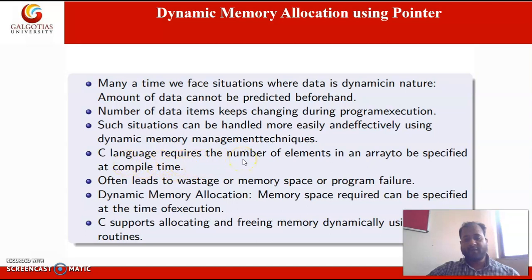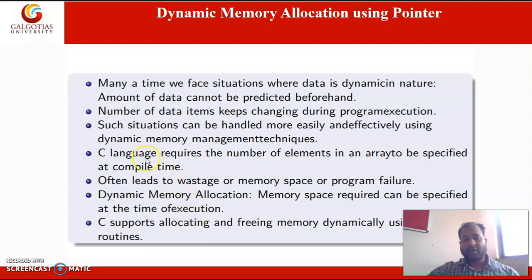C language requires the number of elements in the array to be specified at compile time, which often leads to wastage of memory space or program failure. With dynamic memory allocation, the space required can be specified at the time of execution. So C provides support for allocating and freeing memory dynamically using library routines. We have the facility to allocate memory blocks dynamically.